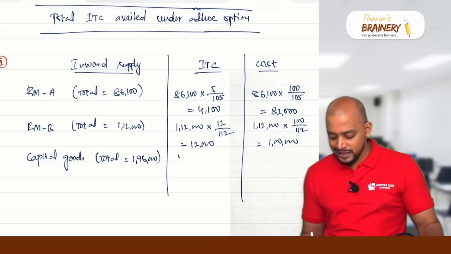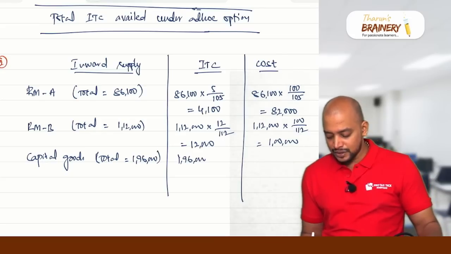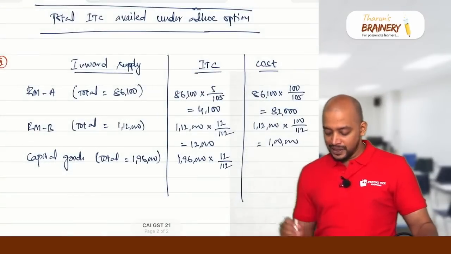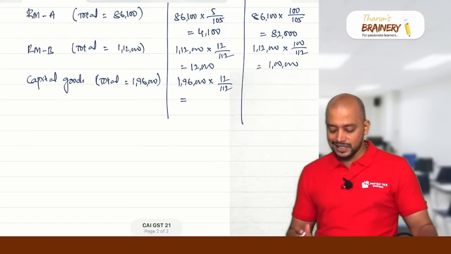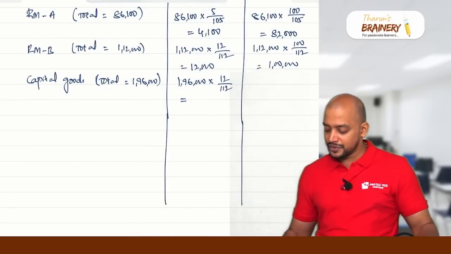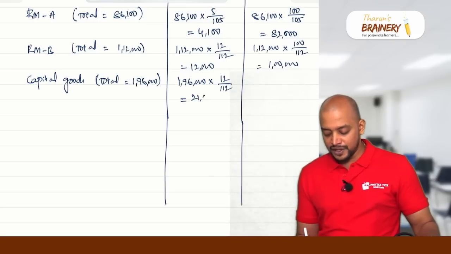How much is the ITC? 1,96,000 into 12 by 112, since the rate of GST is 12%. On capital goods, full ITC can be taken right now. So 1,96,000 into 12 divided by 112 comes to 21,000.